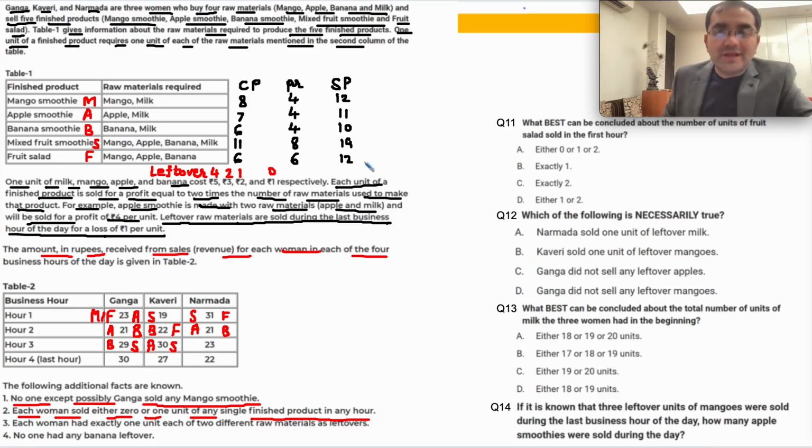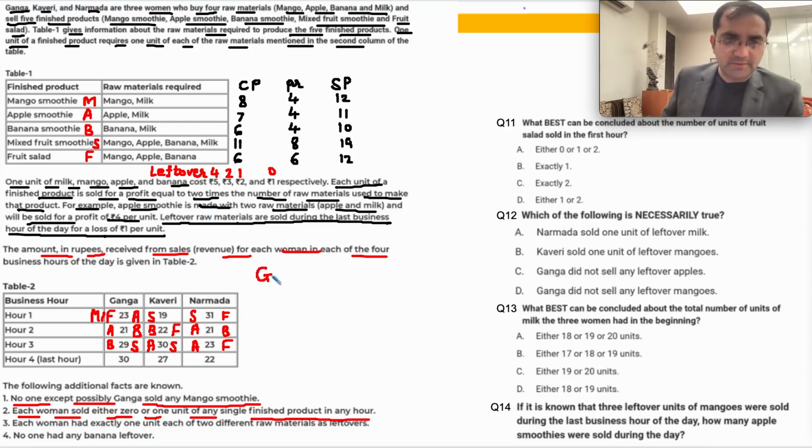23 will be 12 and 11, but M is not allowed. So that's A and F. Now we come to hour 4, and leftover raw materials are sold during the last business hour for a loss. So in the last business hour you have leftover items also, and of course you are selling your products as well.